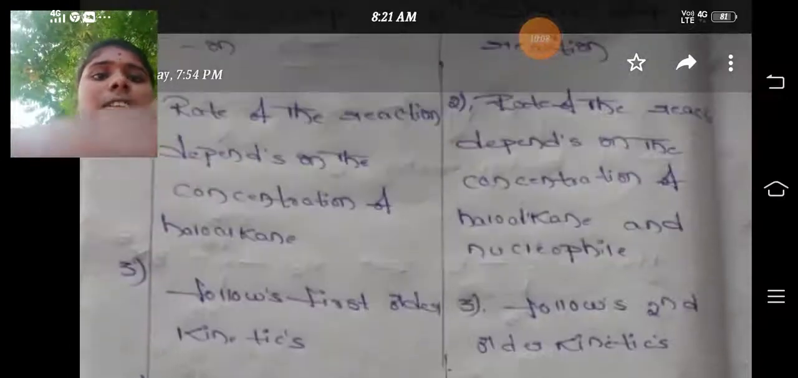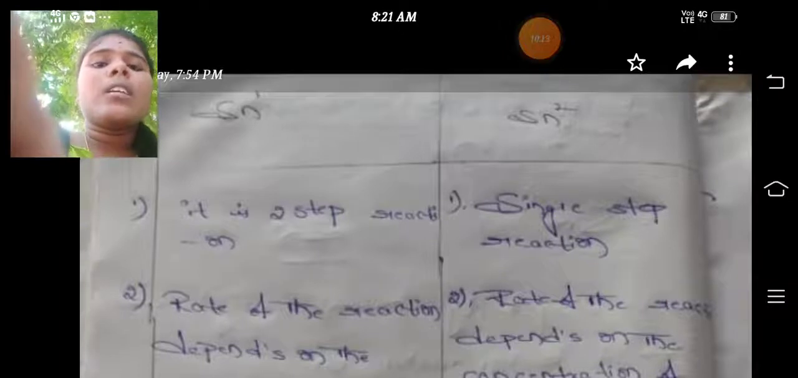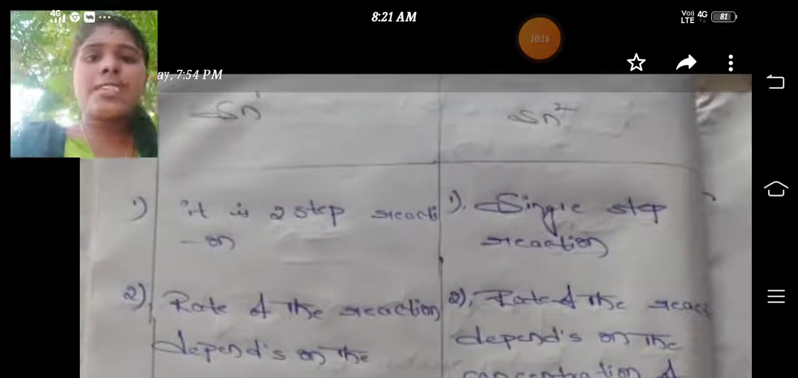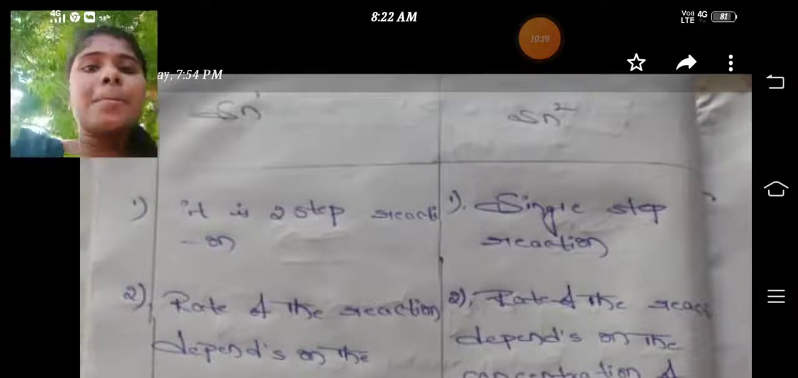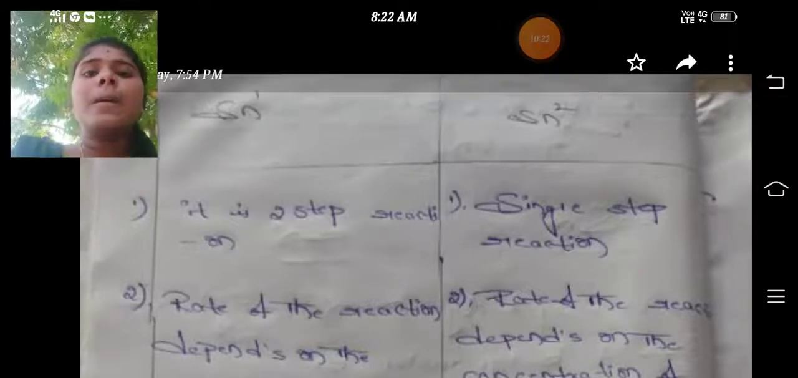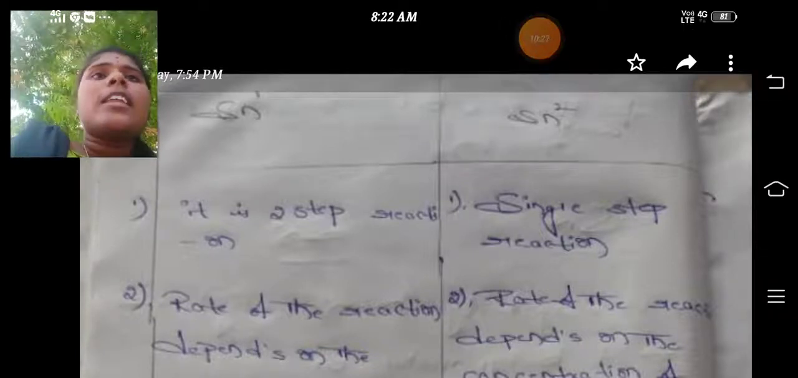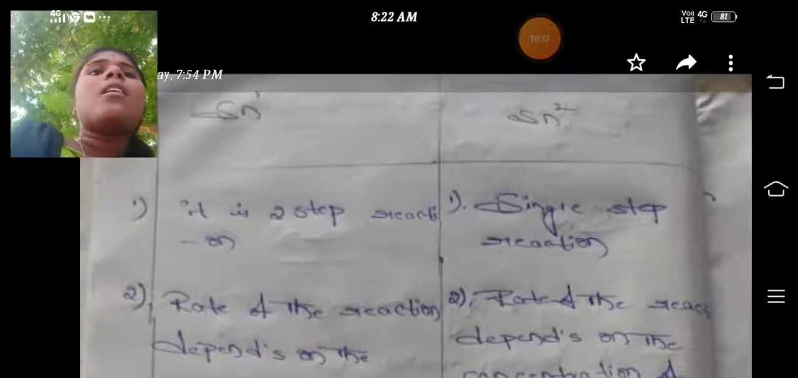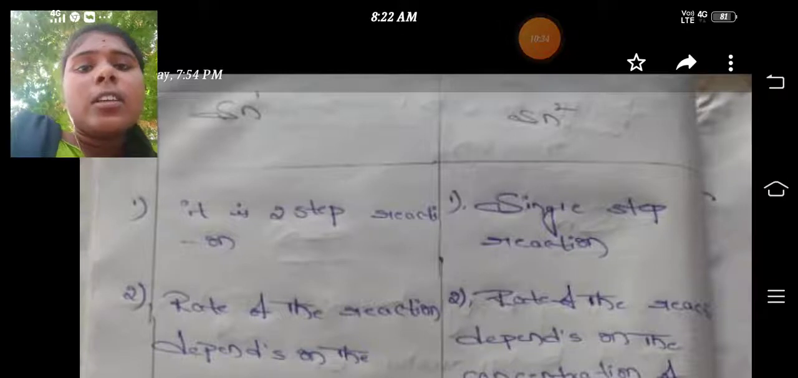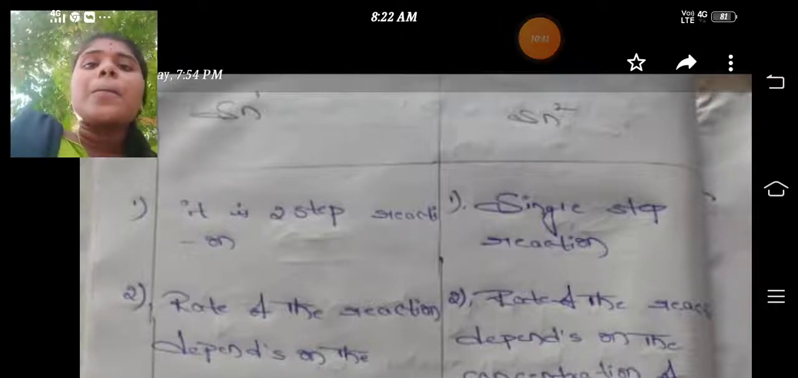Now if you see, the first column is SN1 and the second column is SN2. SN1 is a two-step reaction and SN2 is a single-step reaction. As the name itself suggests, SN1 is a unimolecular nucleophilic substitution reaction, which means the rate of reaction depends on the concentration of one reactant.